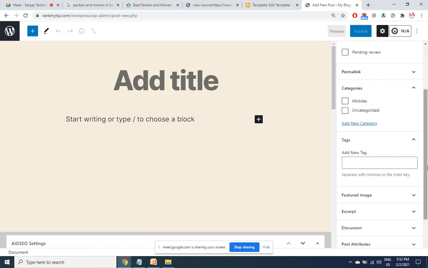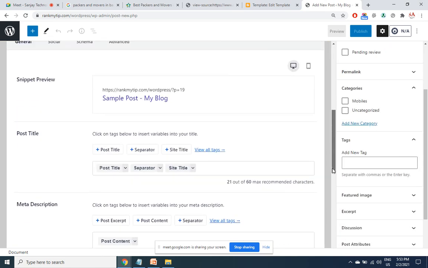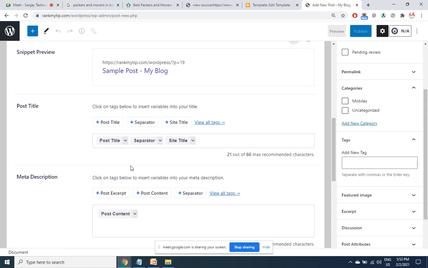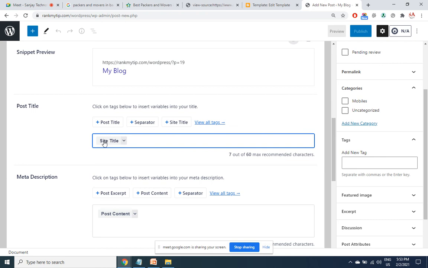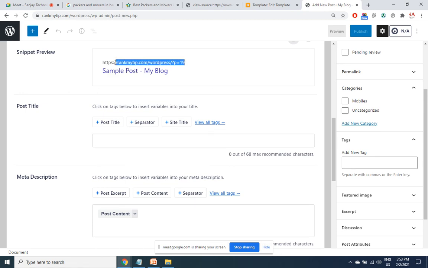So when I scroll down, this is where I get the title, post title, which is nothing but the title tag. So you can type it here. This is how your post address would look like. We have to save the permalink setting that we discussed yesterday.